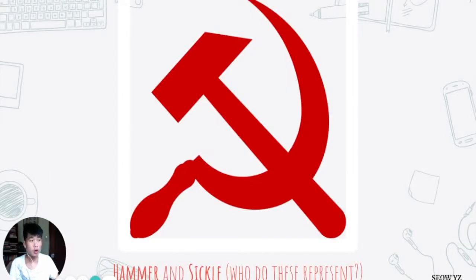That is the core idea of communism, and this is a very common symbol of communism. The hammer represents the worker, the sickle represents the peasant. The worker creates industrial goods, the peasant creates agricultural goods.